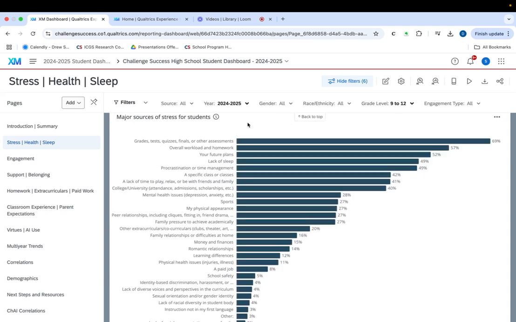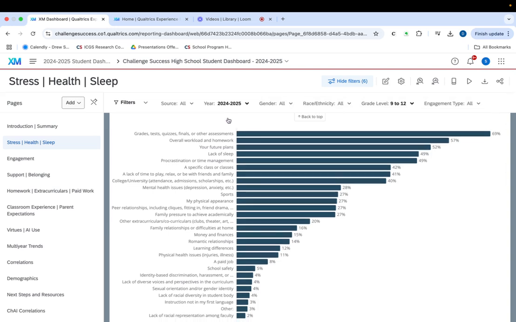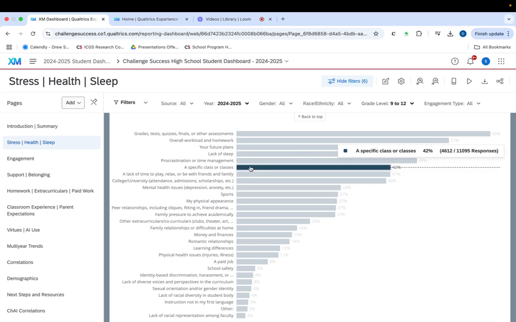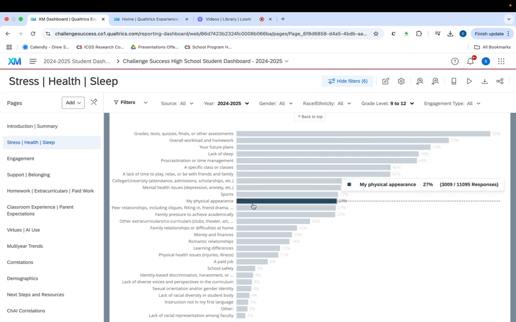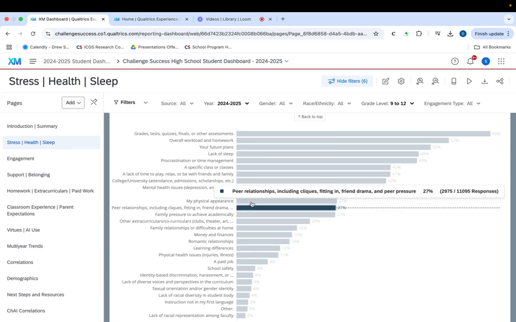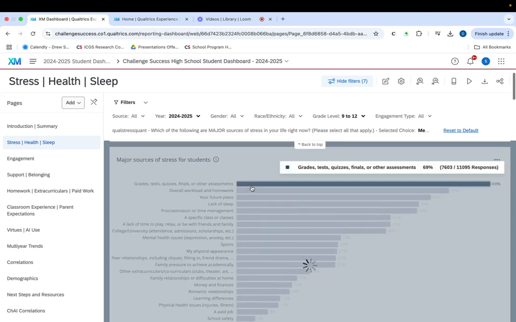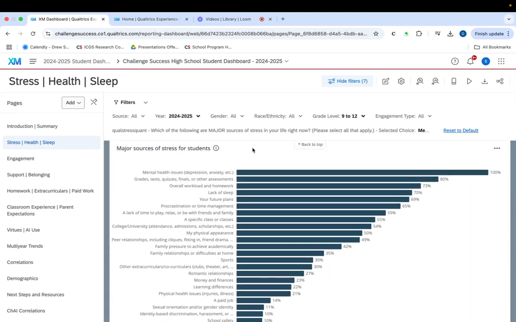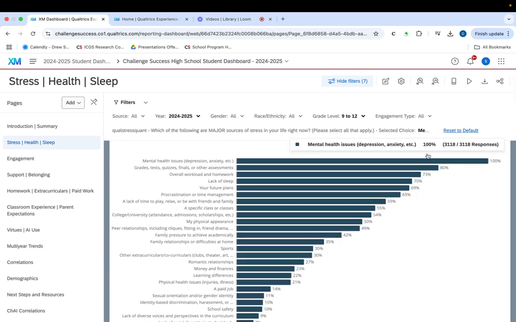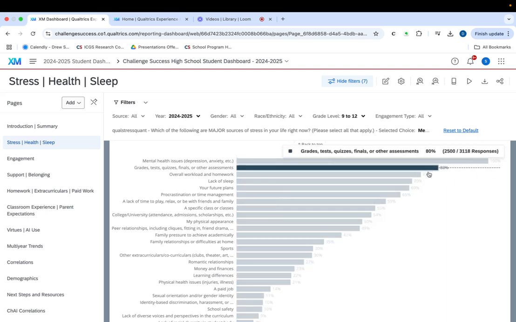The other piece that I'll note is, in addition to being able to filter across the items at the top, any of the graphs that show up on a page that are clickable, that have this little index finger, we can also filter by that item. So for example, often we're curious about students' mental health issues. If I were to click on mental health issues, I'm actually going to filter this entire page by students who indicated that mental health issues were one of their major sources of stress. Notice now, obviously, that goes to 100% of students indicating that as a major source of stress, because that's what we're filtering by, but we can see how that impacts all of these other things.